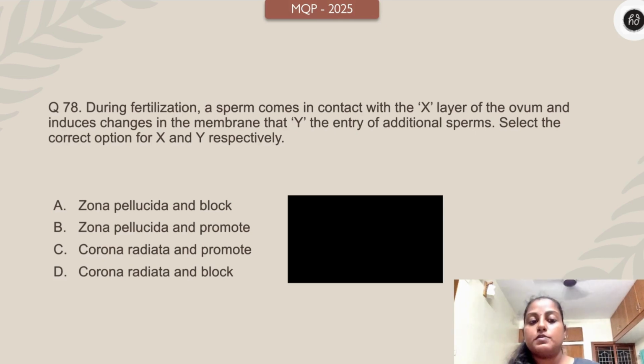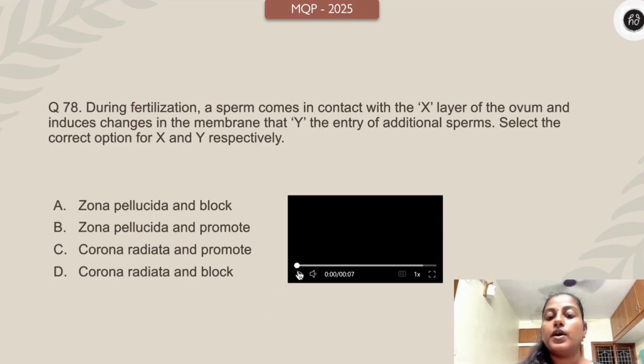So X and Y respectively are these, they are saying. What is that layer and what is the functionality? What does that do to the additional sperms? Your time starts now.